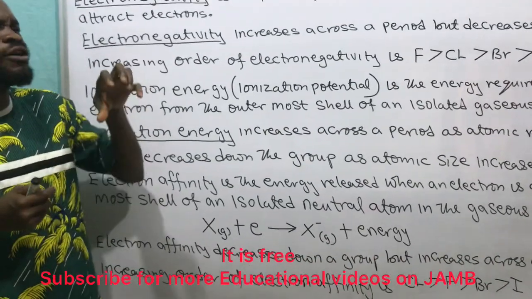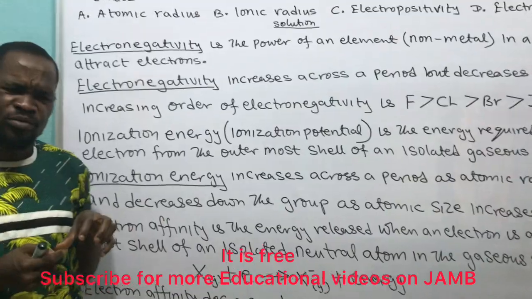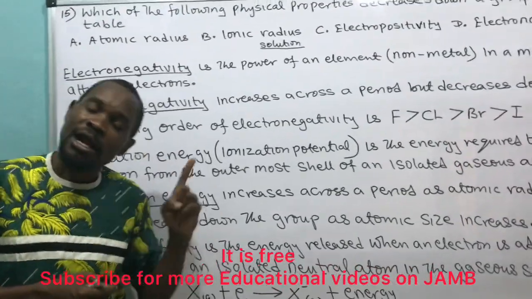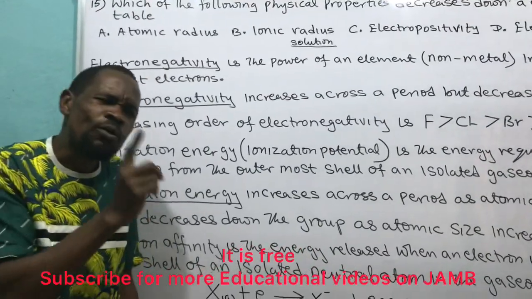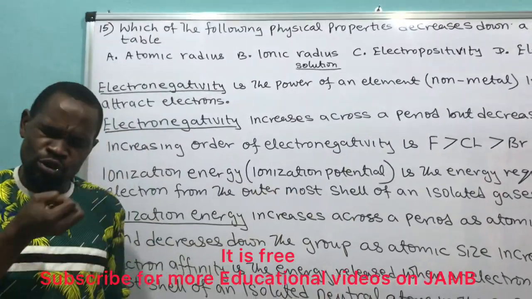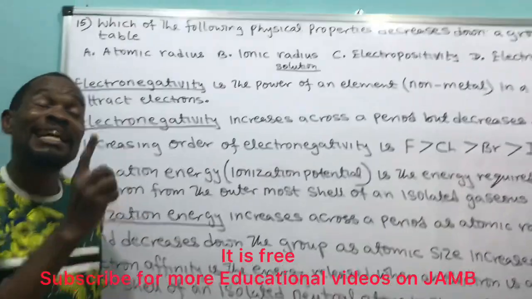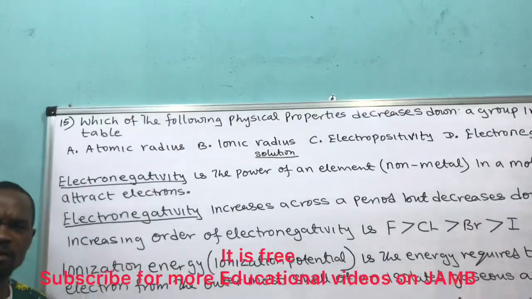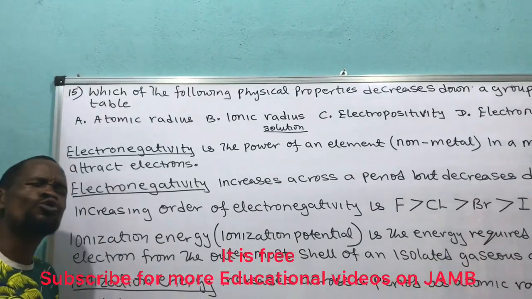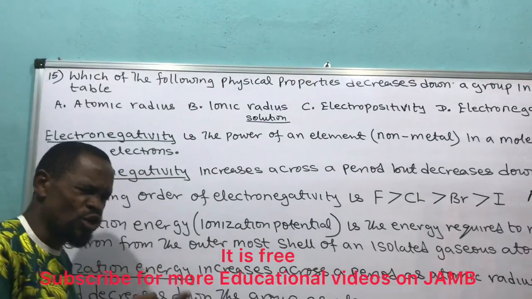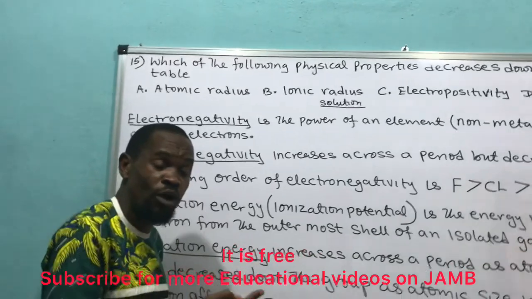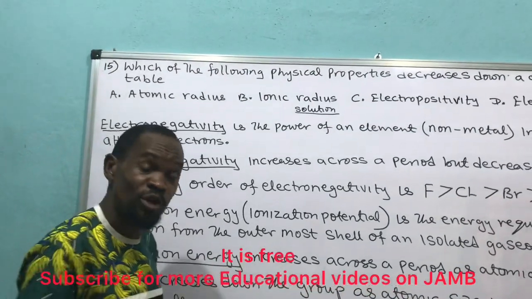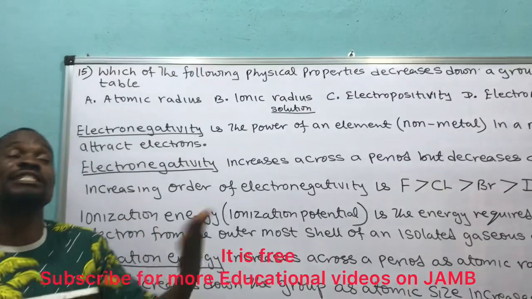So you will see that the ionization energy of sodium is less than the ionization energy of calcium. The energy required to remove one electron from sodium is less than the energy required to remove 2 electrons from calcium. Are you getting what I'm saying now? You see that calcium has to give out 2 electrons. So the first ionization energy of calcium is less than the second ionization energy of calcium, because calcium has 2 ionization stages.